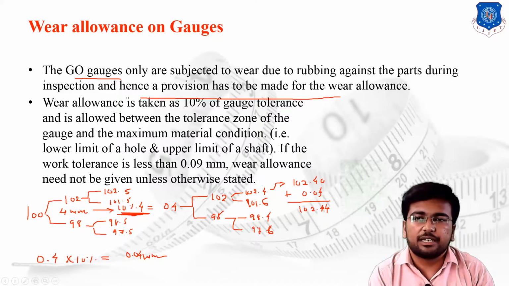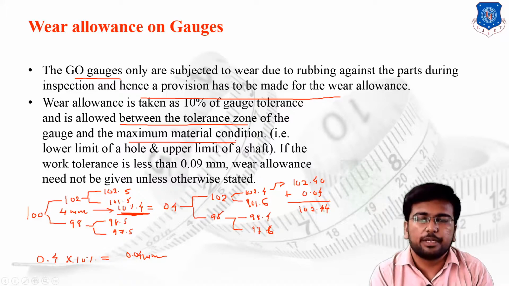You can say that wear allowance is taken as 10% of the gauge allowance and is allowed between the zone of tolerance of the gauge and the maximum material limit condition. The maximum material limit for the hole is the lower limit, and for the shaft, it is the upper limit. If the working tolerance is less than, underline these particular words, if the working tolerance is less than 0.09 mm, then the wear allowance is not provided unless it is stated.